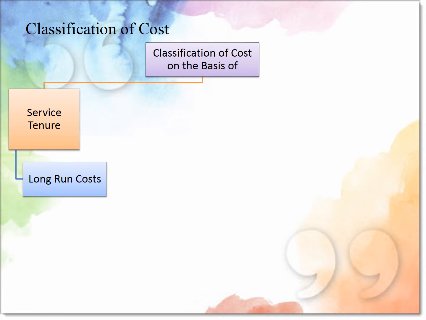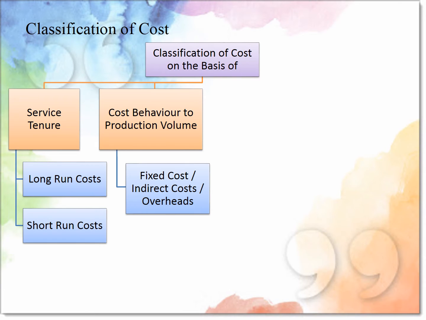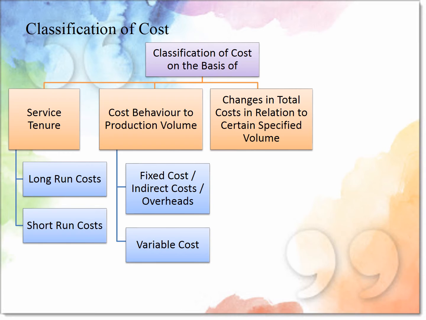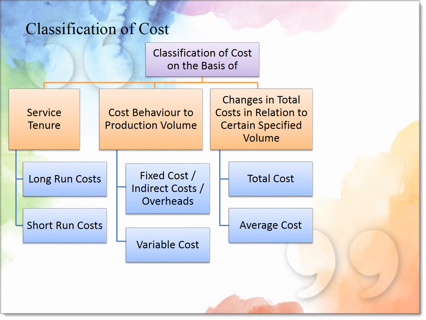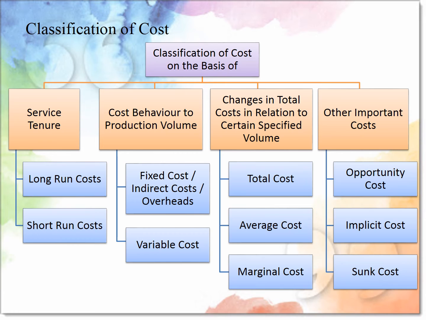Next topic is cost. Classification of cost. First, in terms of time, there are long-run cost and short-run cost. Next is cost behavior with respect to production volume. In this, fixed cost, also called indirect cost or overhead cost, and second, variable cost. Then, changes in total cost in relation to a specified volume. In this, total cost, average cost and marginal cost. And the last ones are other important costs: opportunity cost, implicit cost and sunk cost.